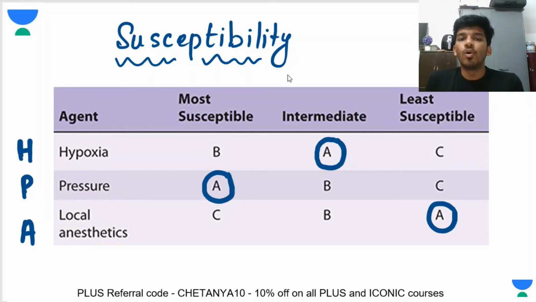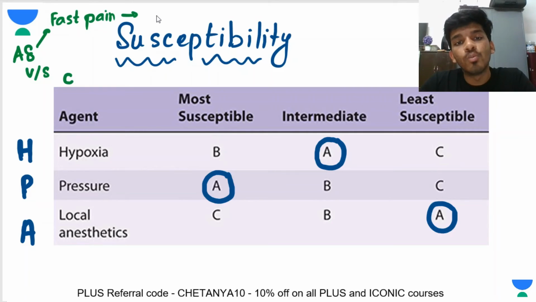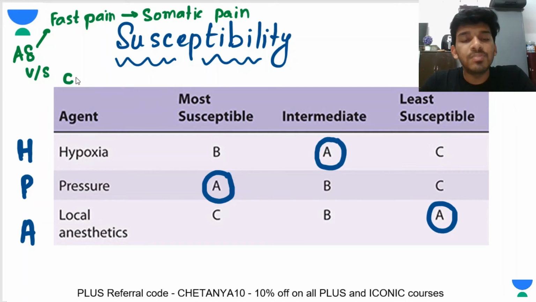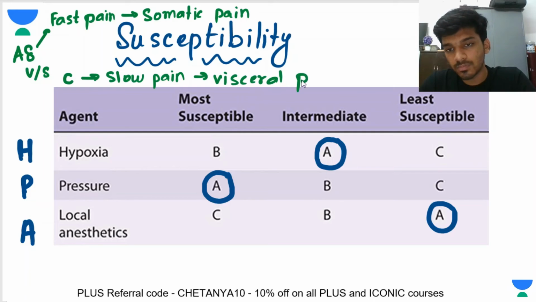So how will we differentiate between type A and type C? We will use the difference between A delta and type C fibers. A delta fibers are responsible for fast pain. Fast pain is somatic pain, which is basically coming from your skin and other regions. Type C fibers are responsible for slow pain, and slow pain is said to be visceral pain, which is coming from deep within the organs.